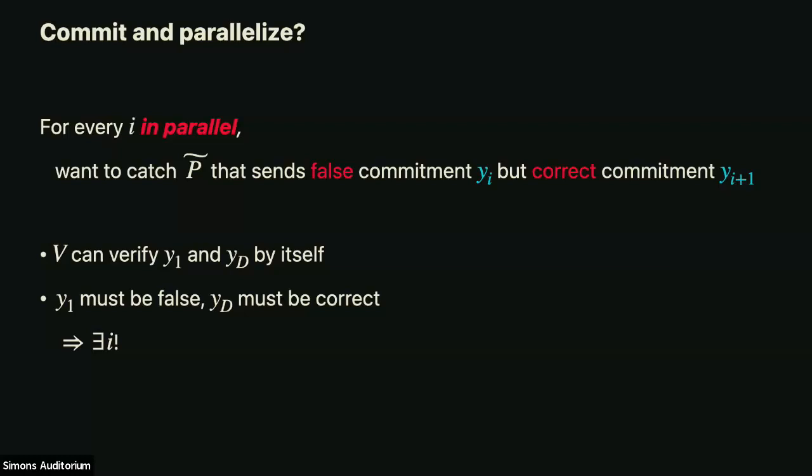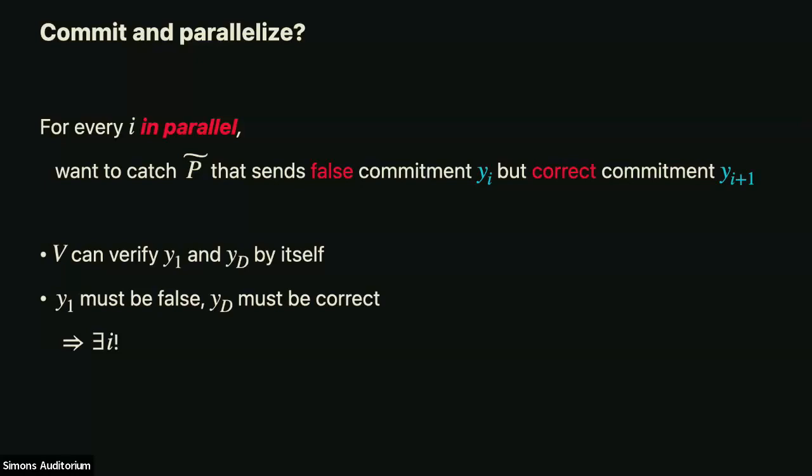Okay. And the point is that the verifier on its own can check, sort of ask the prover to open the commitment to layer 1, see that it's really a commitment to, you know, that's just the output gate of the circuit. So it's a commitment to the value 1. And the verifier can also check the commitment to the input layer, right? That's just the input. It can run in almost linear time and compute, assuming we have such a commitment, the correct commitment.